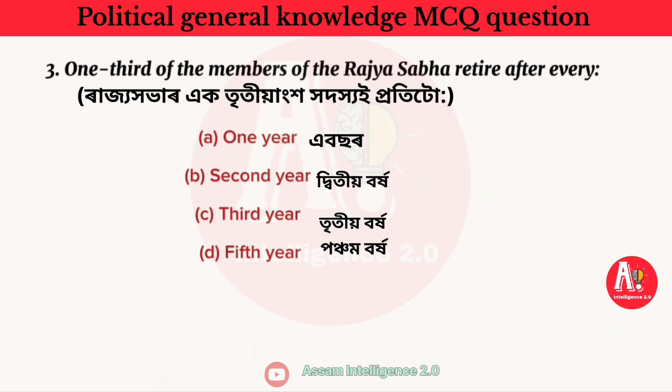3. 1/3 of the members of the Rajya Sabha retire after every: A. 1 year, B. 2nd year, C. 3rd year, D. 5th year. Answer: B. 2nd year. 4.